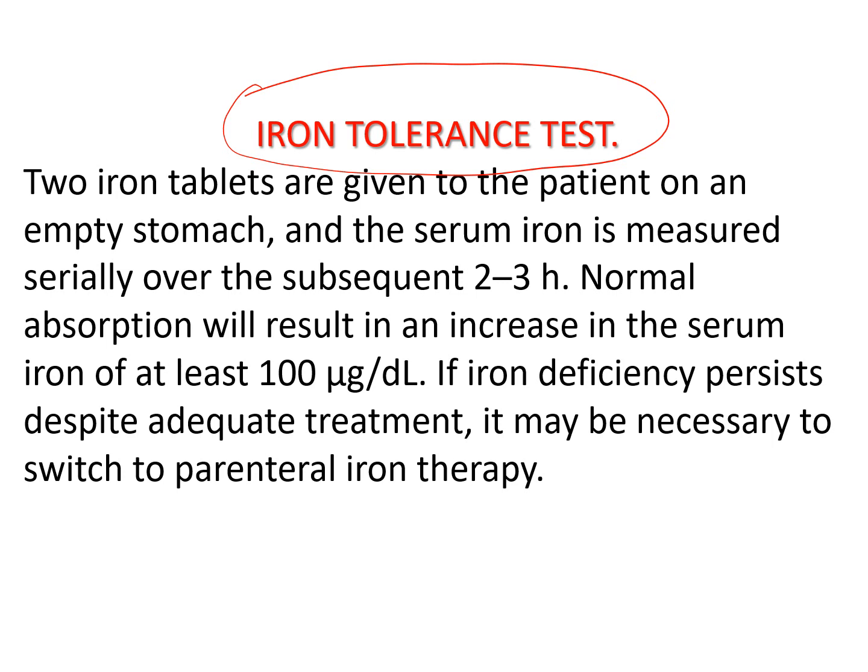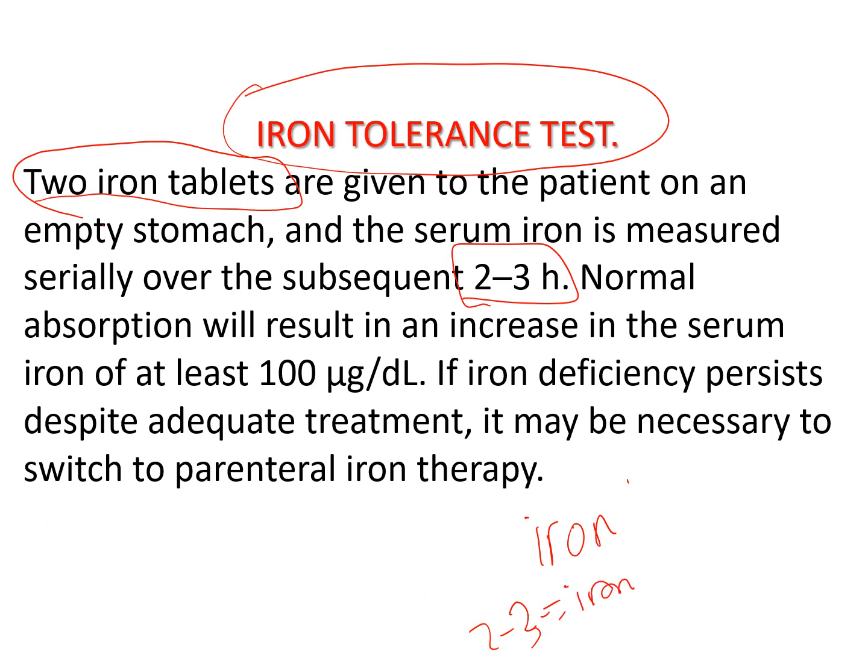You bring the patient fasting to your office, check serum iron, then give 2 iron tablets, then check serum iron in the next 2 to 3 hours. Baseline serum iron, and then after 2 to 3 hours, serum iron, after you give 2 tablets